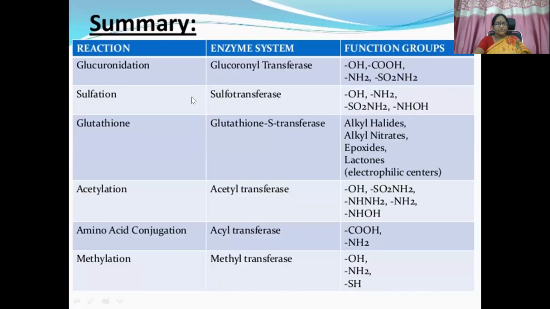So, summary of phase 2 reactions: glucuronidation with the help of glucuronyl transferase, sulfation with sulfotransferase, glutathione conjugation with glutathione S-transferase, acetylation with acetyl transferase, amino acid conjugation with acyl transferase, methylation with methyl transferase. You just try to remember the principle.